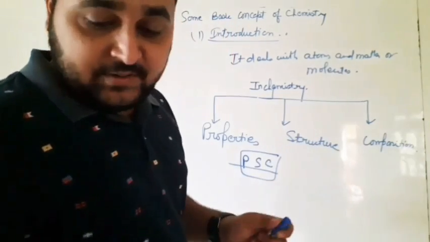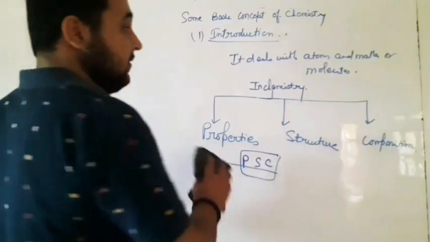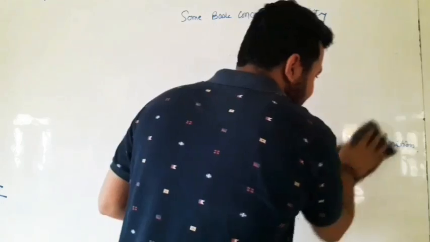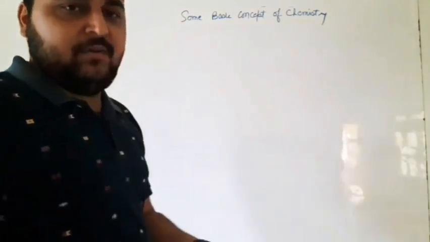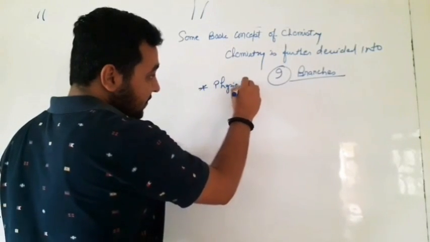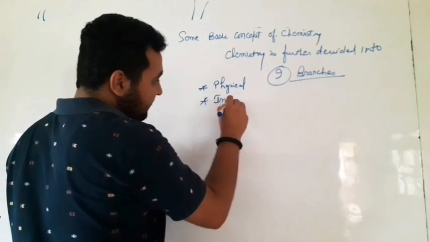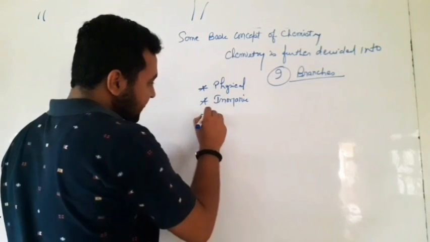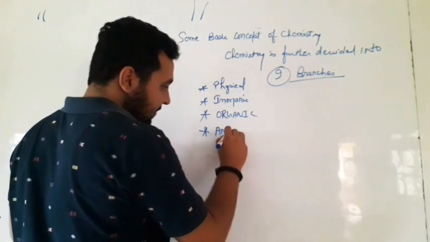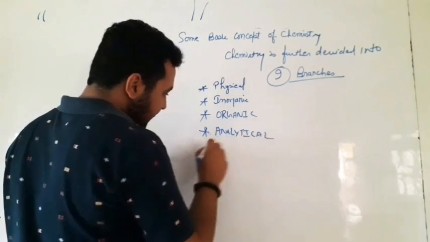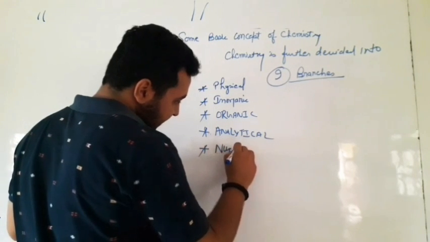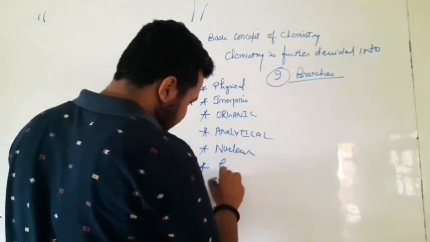Now chemistry is further divided into 9 branches. How many branches? 9 branches, but you only know about 3 of them. Let's see. First, physical chemistry. Second, inorganic. Third, organic. Fourth, analytical. Fifth, nuclear chemistry. Sixth, geographical chemistry.